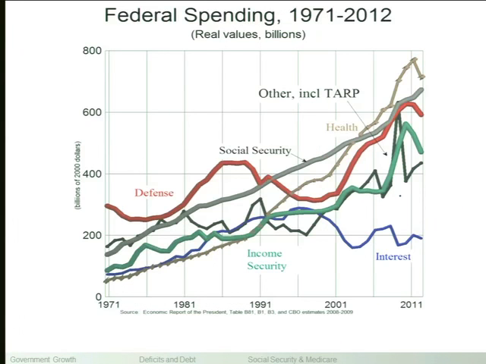I'm going to draw on a line, and then I'll erase it. How's that? All right, so the first is defense, and these are all real. I took the nominal values of what the federal government spends its money on, and then I divided it by the GDP price deflator, to give you some real values so that we don't have inflation messing up what we're seeing here.